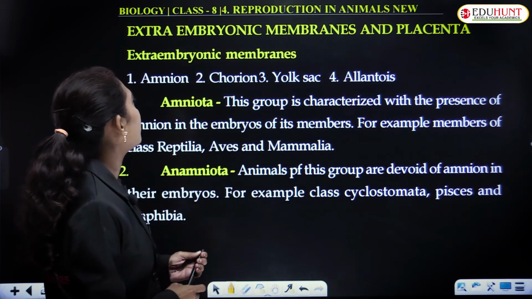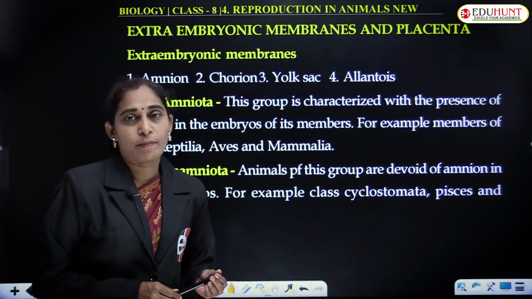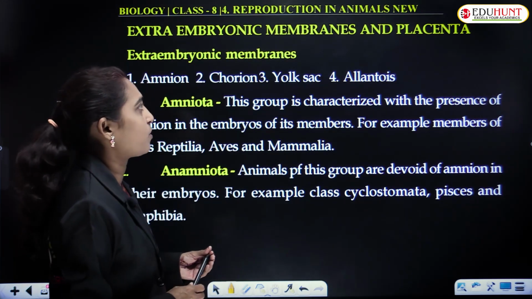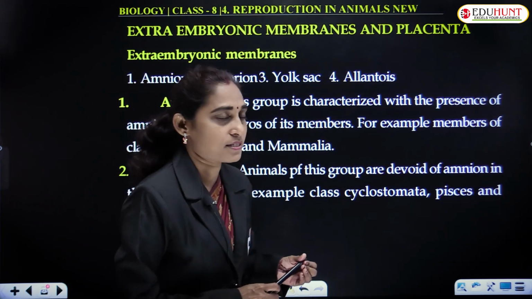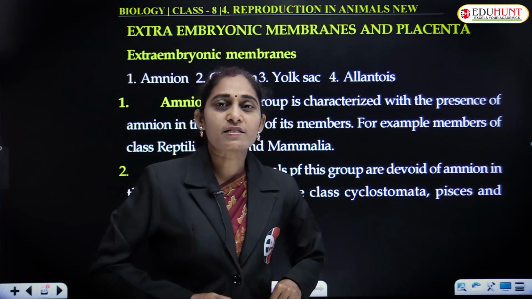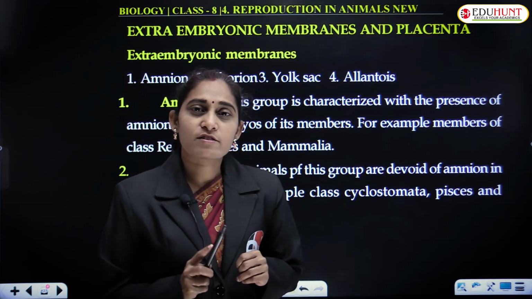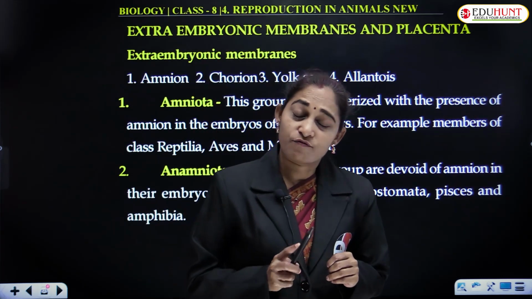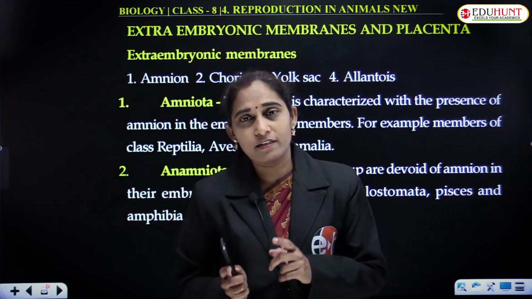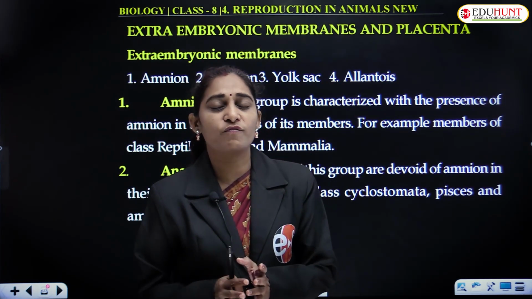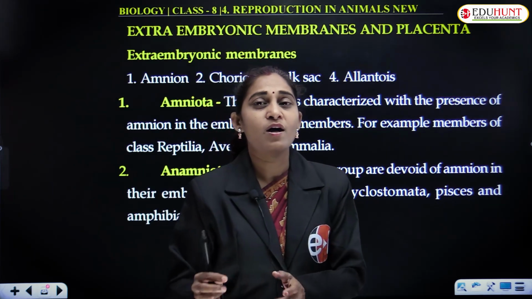Let's move on to the extra embryonic membranes and placenta. The fertilized egg gives rise to the zygote, which will develop into an embryo.